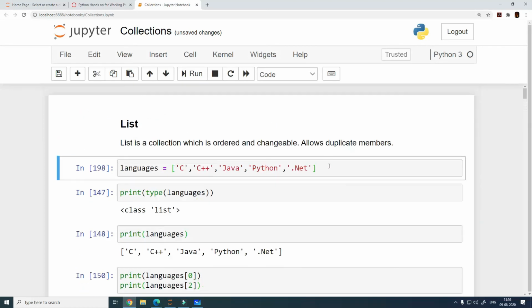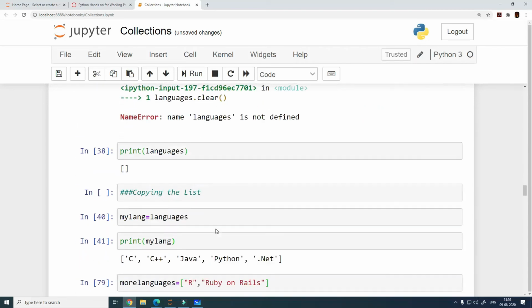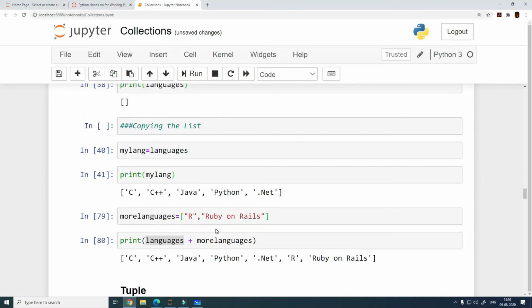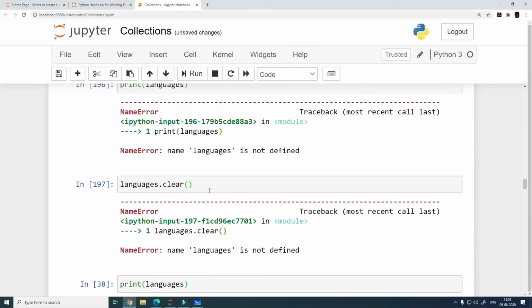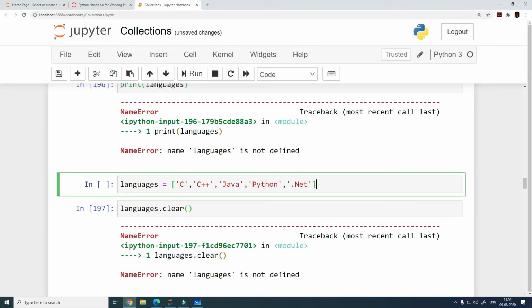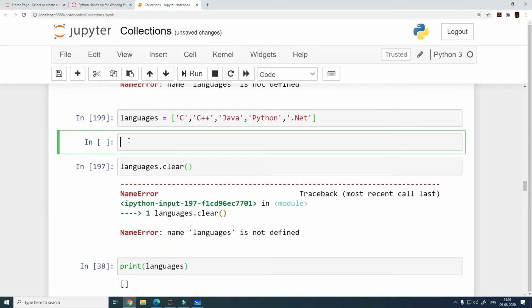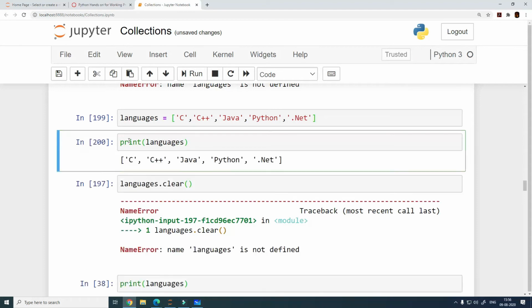So I have a list. Let me copy it over so that you guys can run it as well. So this is my list.